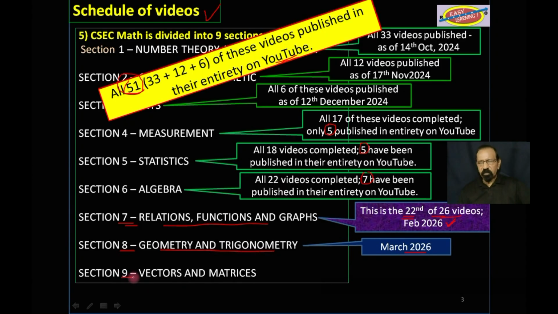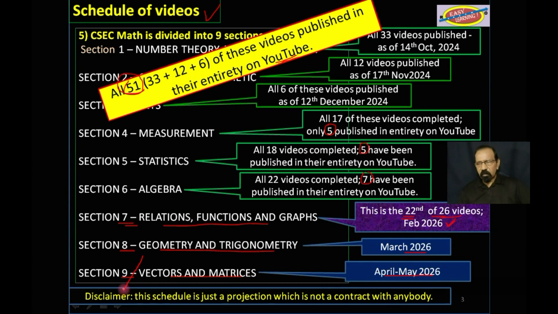And finally, section 9, Vectors and Matrices, by April-May 2026. Please note this disclaimer down here. This schedule is just a projection, and it is not to be interpreted as a contract with anybody.